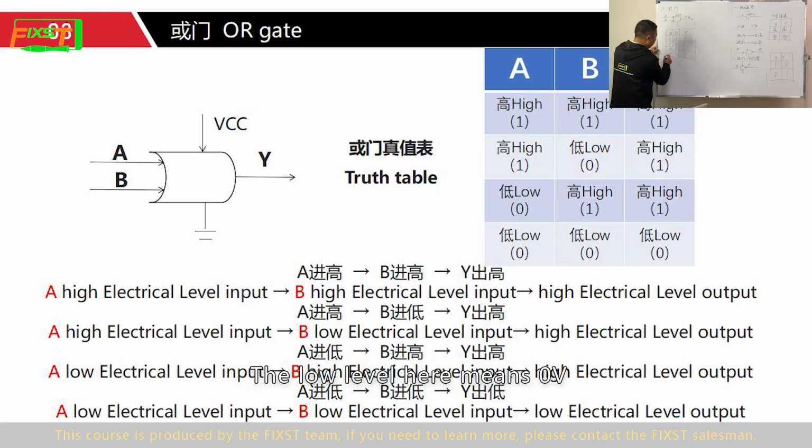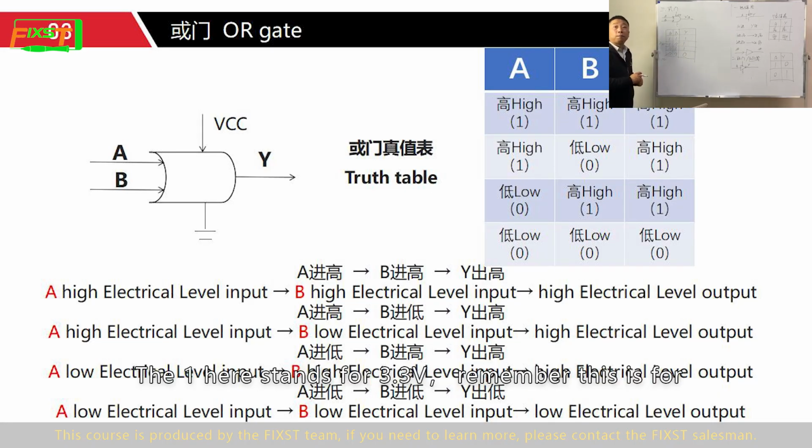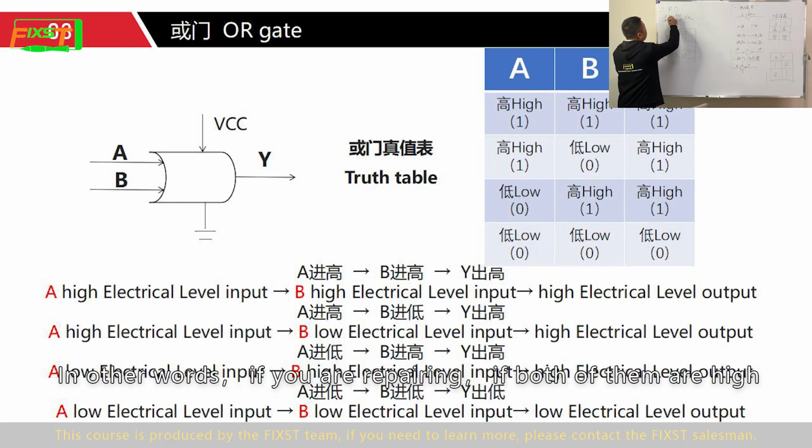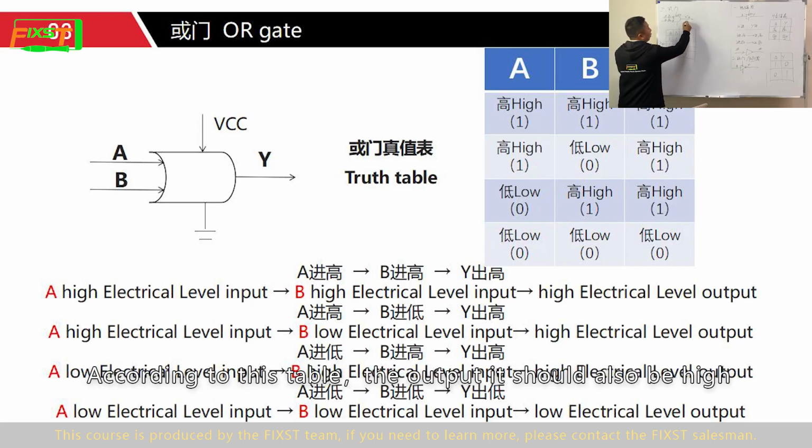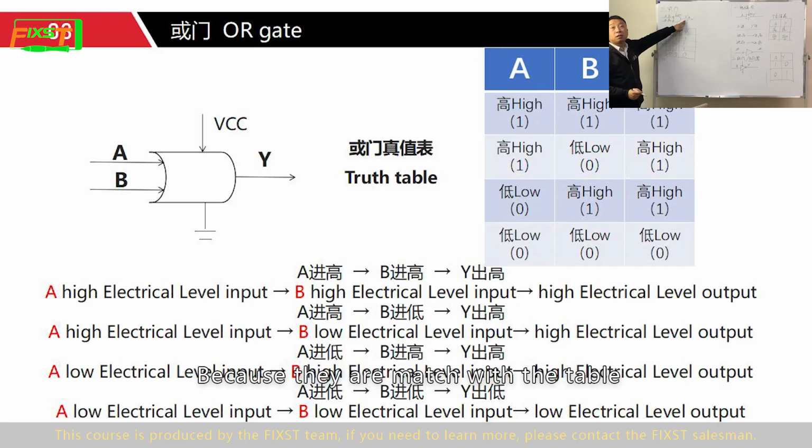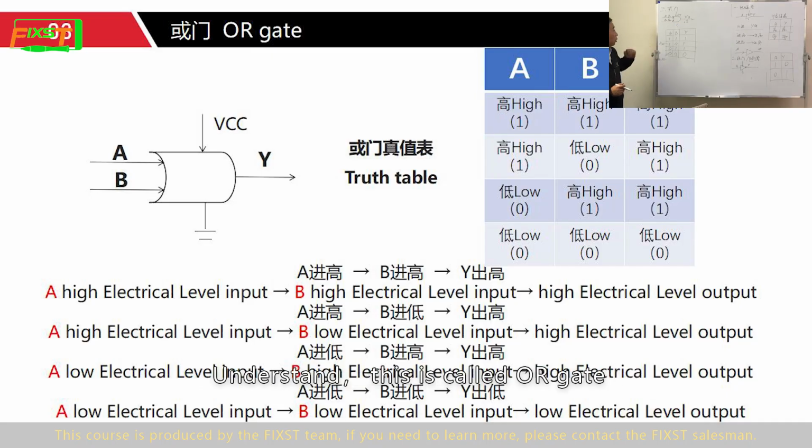The low level here means 0 volts. The 1 here stands for 3.3 volts, remember this. It does not mean it must be this voltage. In other words, if you are repairing and both inputs are high, according to this table, the output should also be high, because they match the table. Understand? This is called the OR gate. Just look at this symbol.